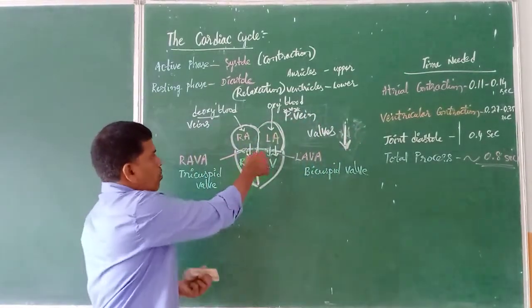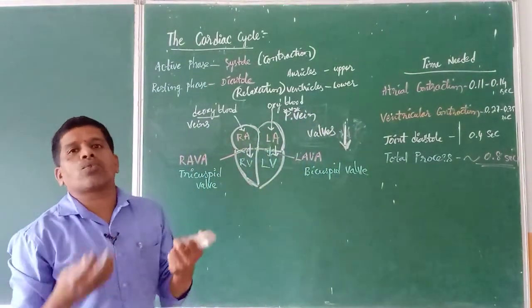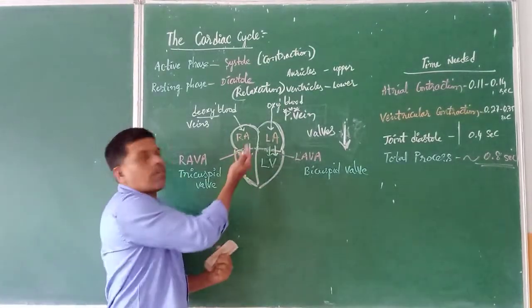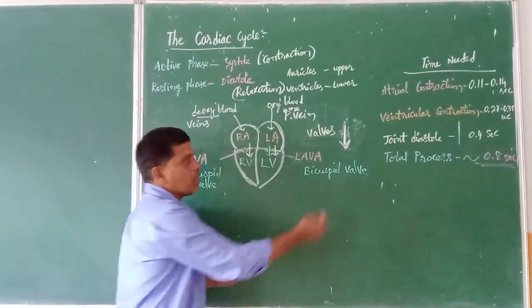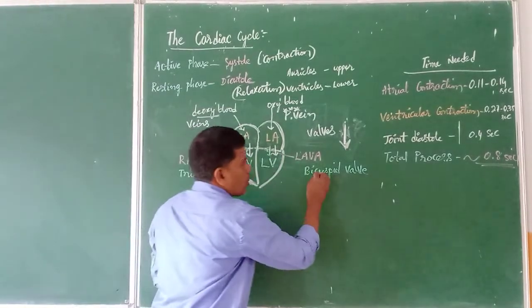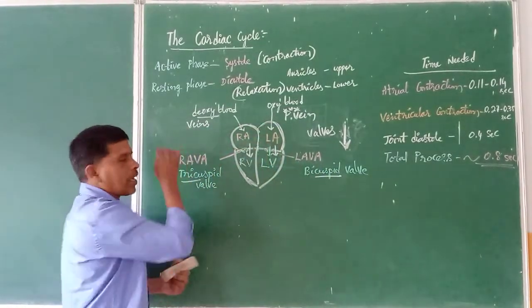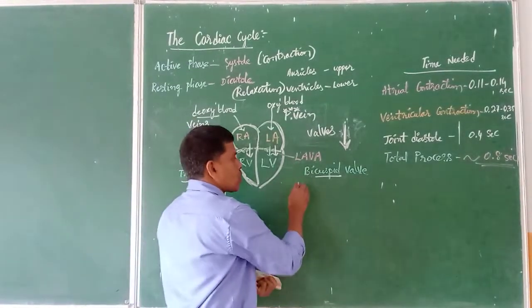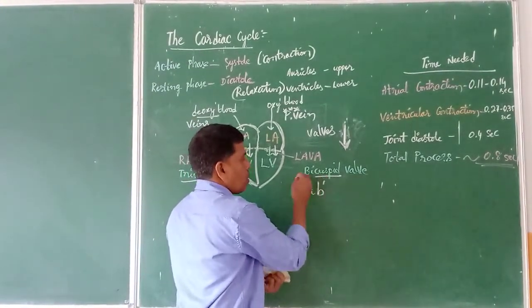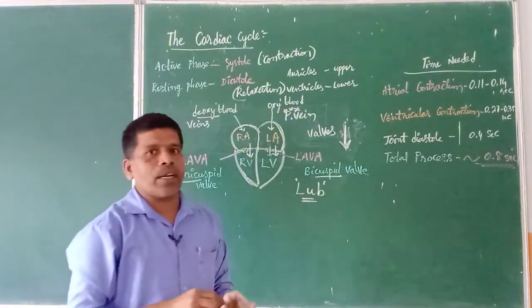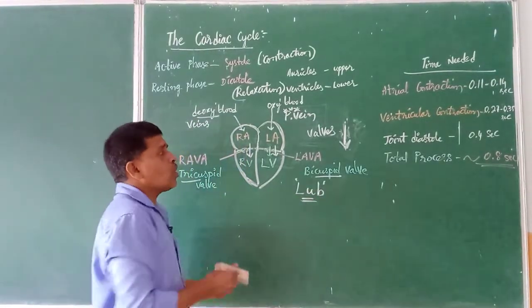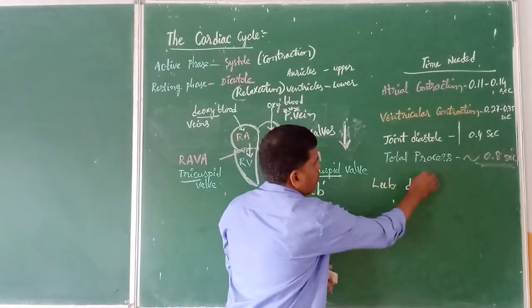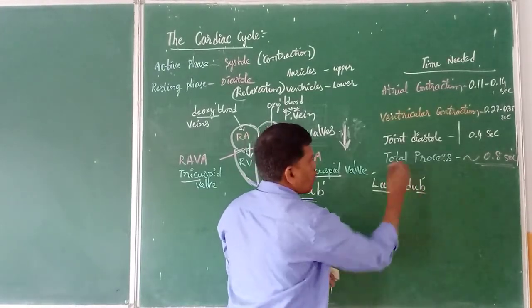Now the blood tries to come back into the upper two chambers, but since the valves are closed, it comes and hits the valves. Which valves are hit by the blood? The bicuspid valve and the tricuspid valve. They are hit with a great force and you get a sharp sound which is called the lub sound. Generally we know that our heartbeat produces two sounds, lub dub. Then when are these lub dub sounds produced?